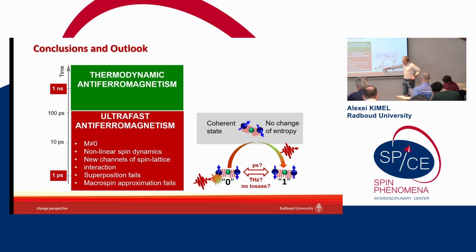These two bit states have equal energies, equal entropies, but also, in contrast to ferromagnets, equal angular momenta. So if you find a fully coherent way from one state to another, and fully coherent means entropy simply doesn't have time to increase, looking at this picture, I would say it would be not only ultrafast switching, it's switching that doesn't cost any energy. I don't say it's possible,